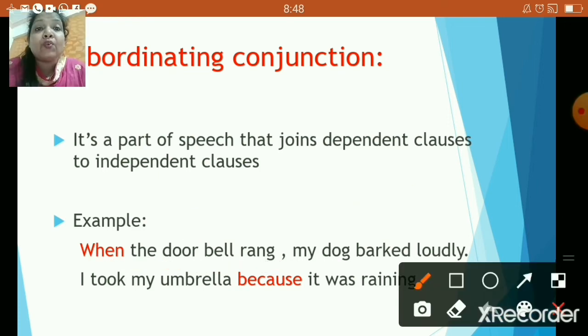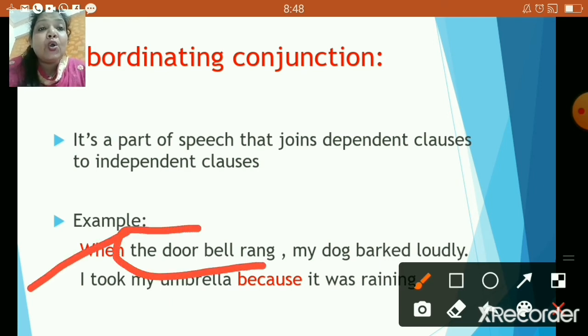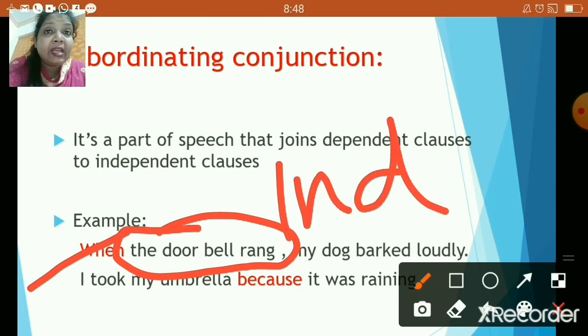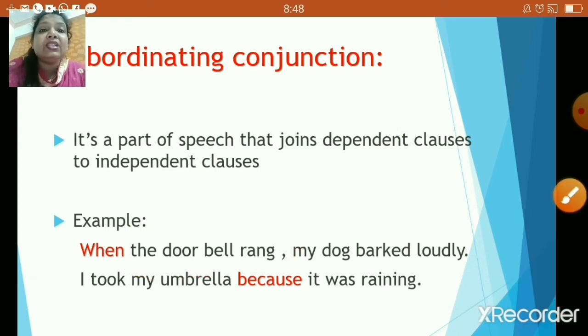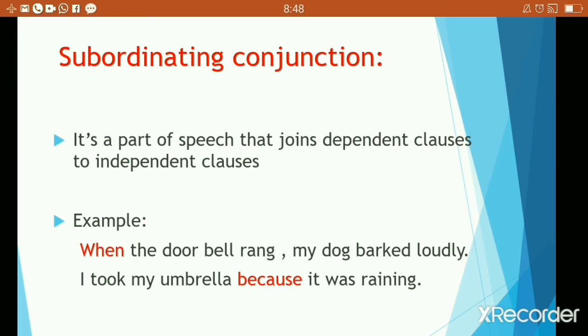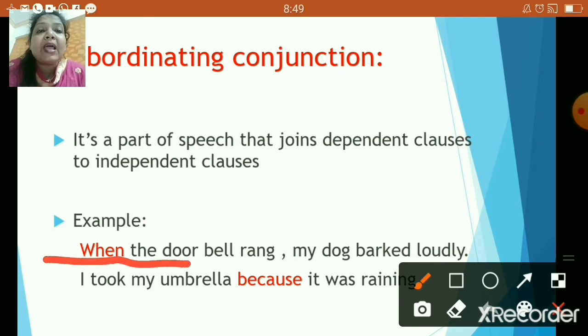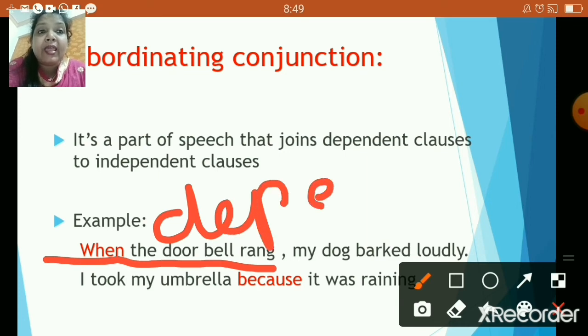Imagine that if the "when" was not there, then "the doorbell rang" would have been one independent clause. Now, it is not an independent clause. The reason is it is starting with a subordinating conjunction like "when". So, it is giving us a reason: when the doorbell rang. So, what happened when the doorbell rang? My dog barked loudly. So, now, children, "when the doorbell rang" is basically a dependent clause, okay?